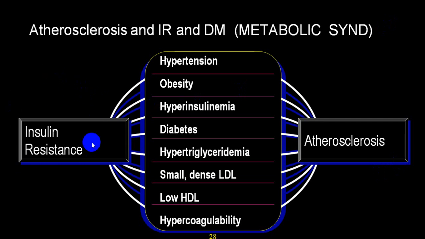Increase in number of fat cells will increase insulin resistance. Because of increase in insulin resistance, it will give rise to hypertension, obesity, hyperinsulinemia, type 2 diabetes mellitus, elevated triglyceride, hypertriglyceridemia, which will increase what we call low density lipoprotein, very low density lipoproteins. There is also increase in level of LDL, and there is a low level of HDL. Also there is increased chances of hypercoagulability.